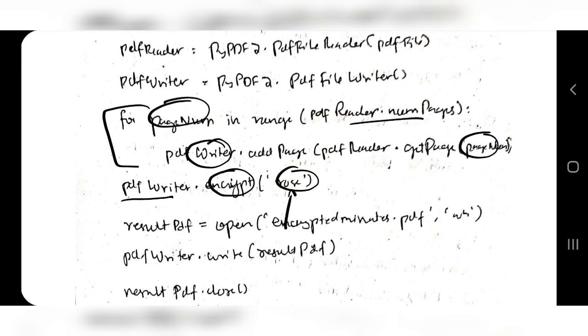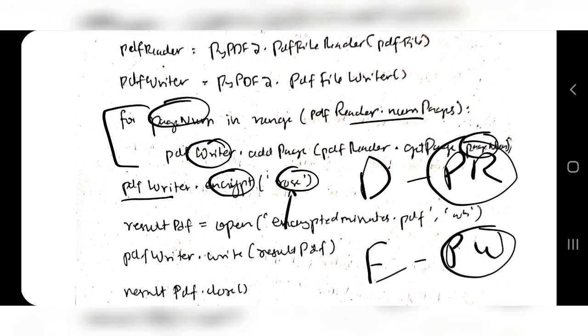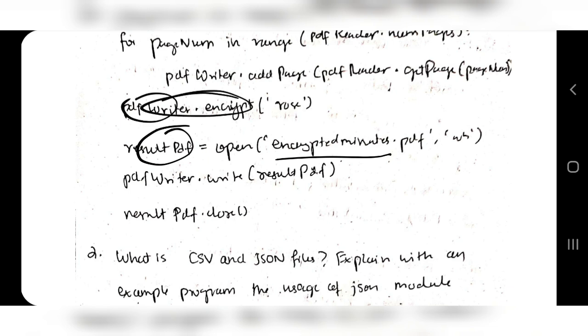And for decrypting, it is PDF reader. For decrypting it is PDF reader, for encrypting it is PDF writer. Remember this one. And the result PDF will be stored here. The PDF writer has stored all the pages here, and that will be stored in a PDF called encrypted minutes. Then write the encrypted minutes in the result PDF and close it. So you will have an encrypted PDF.